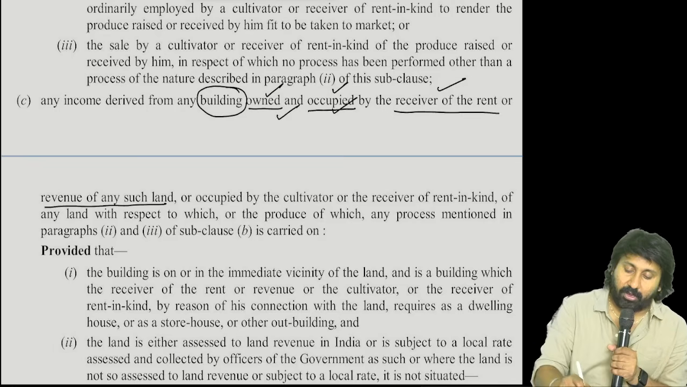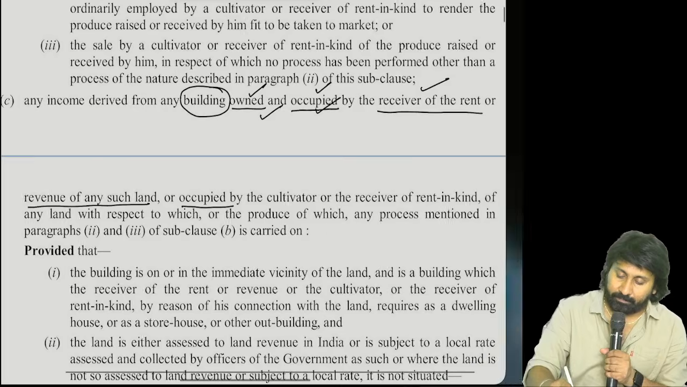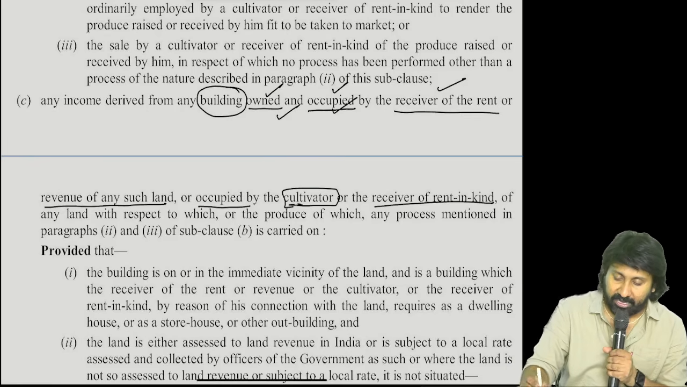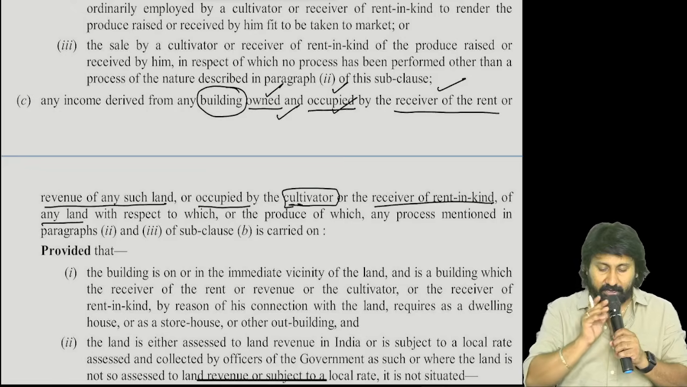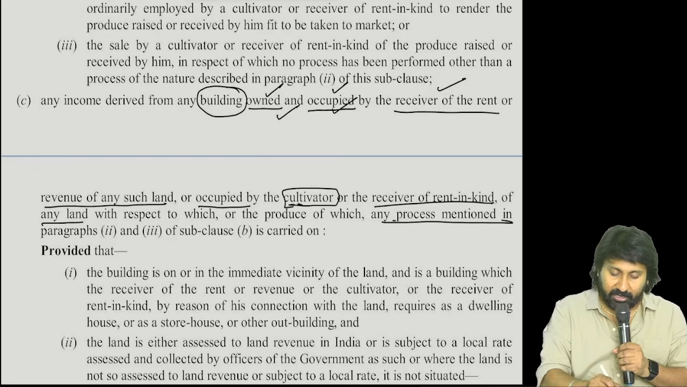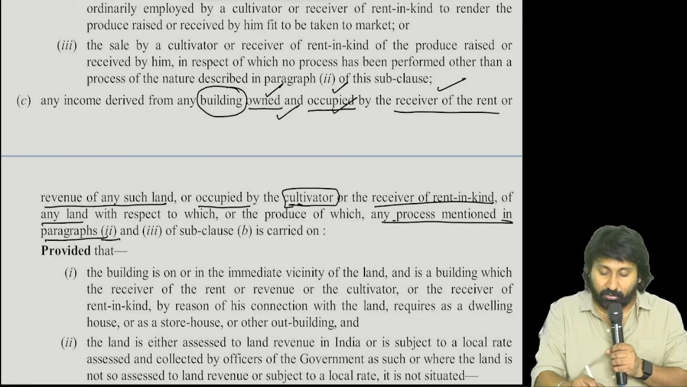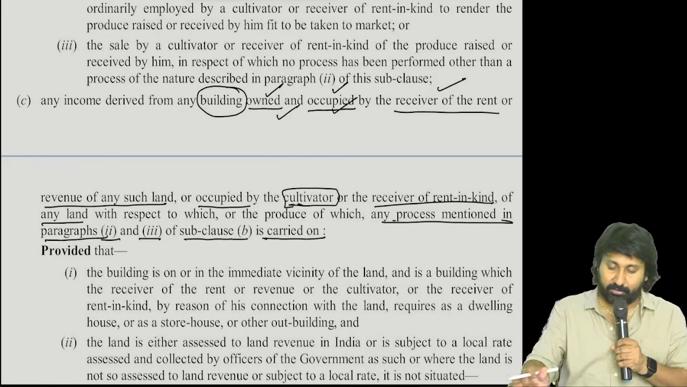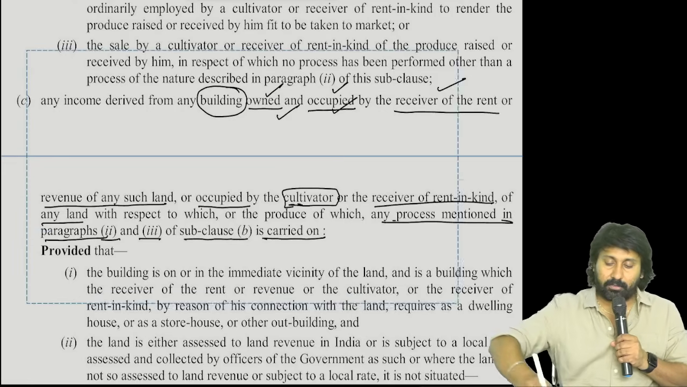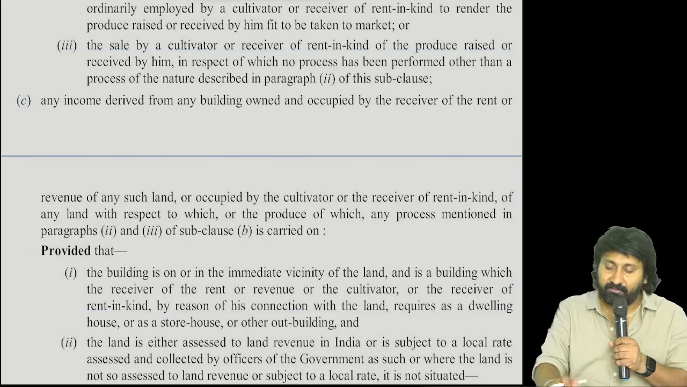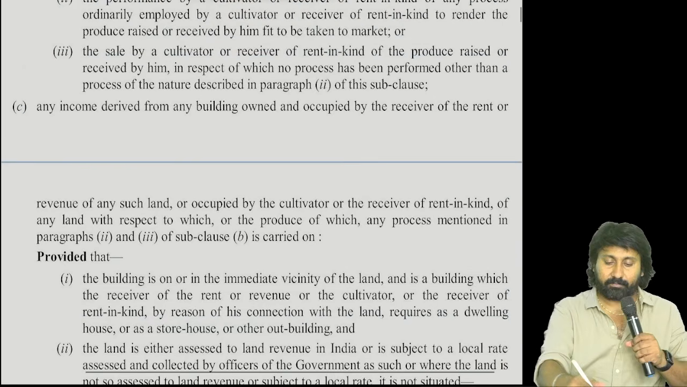Okay. Or occupied by the cultivator or receiver of rent in kind of any land in respect to which, or the produce of which, any process mentioned in paragraphs 2 and 3 of sub-clause B is carried on. Read that first. May be complicated. Put in enough time, you will definitely understand. I will explain every word in that. First read properly.